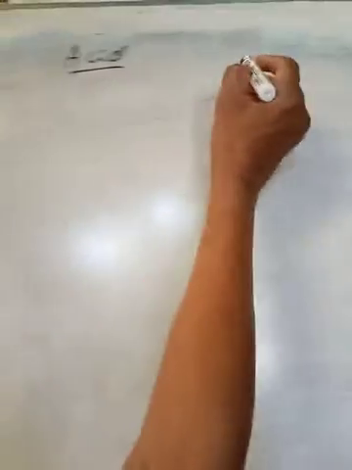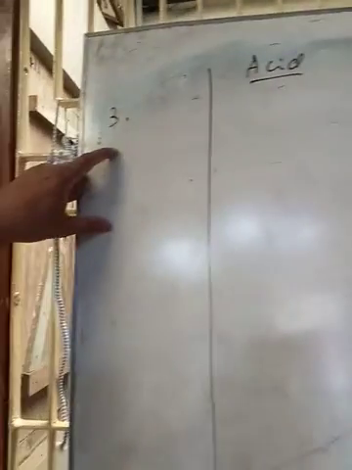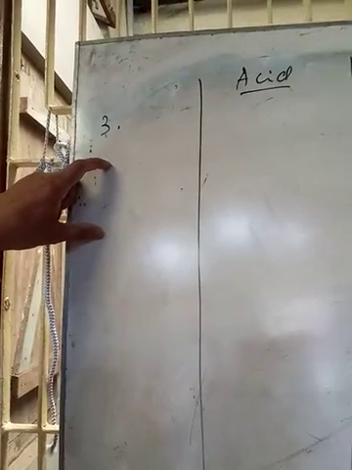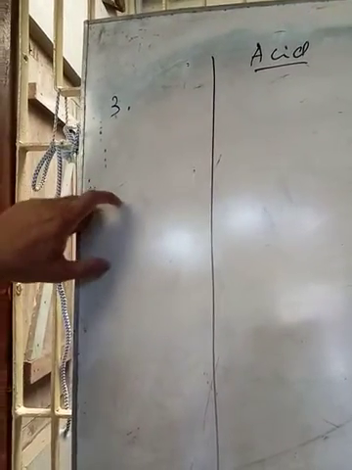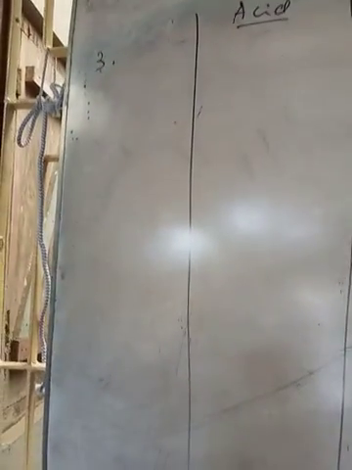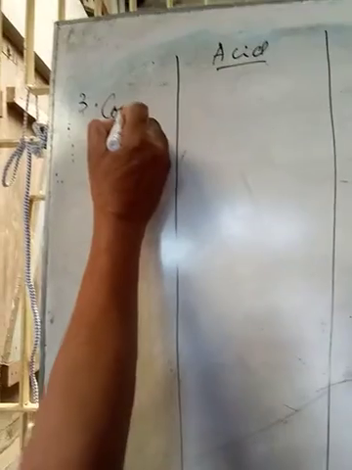Number 3, this is acid and this is alkali. Number 1 on the basis of source, number 2 was on the basis of strength. Number 3 on the basis of composition.